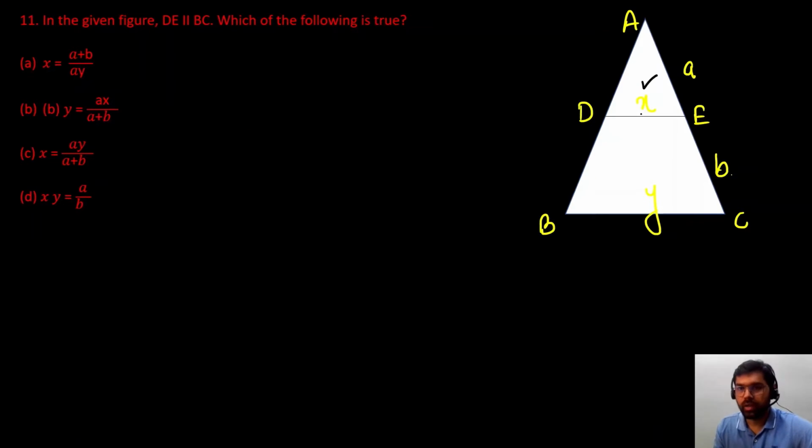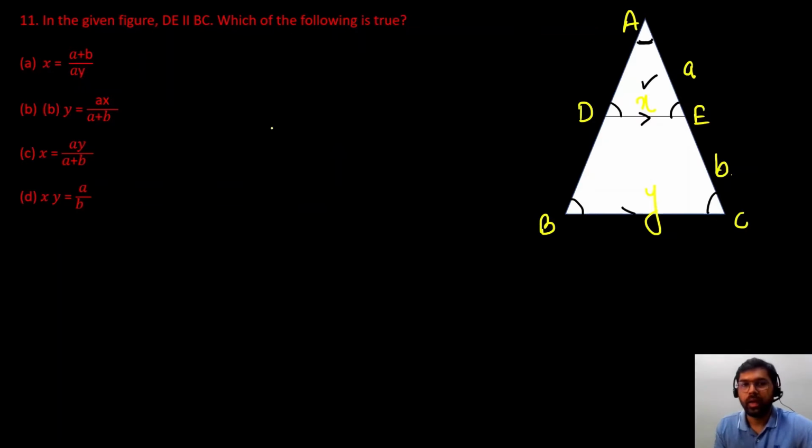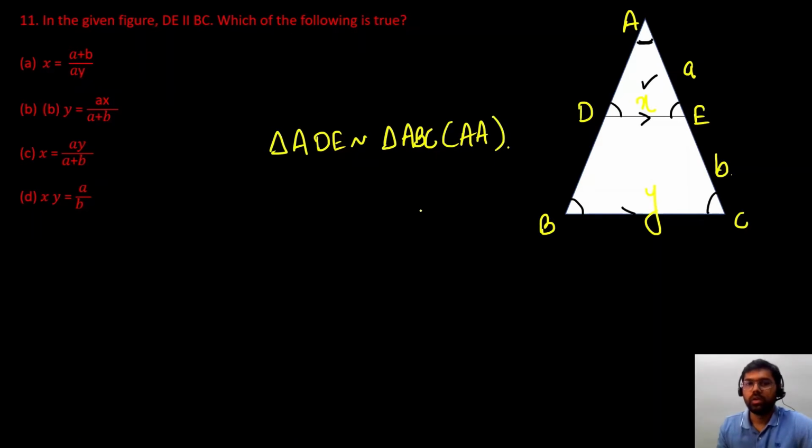So if you observe carefully, we are given with DE and BC. They are both parallel to each other, which means that this angle and this angle will be equal. This angle will be equal. ठीक है. And this is a common angle. So what we can do here, we can use the criteria of similarity and we can directly write that triangle ADE is similar to triangle ABC, by AA similarity criteria.